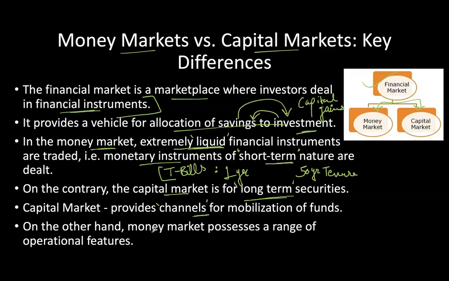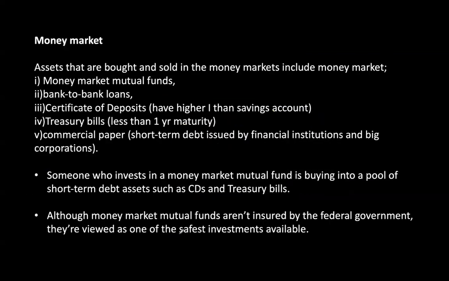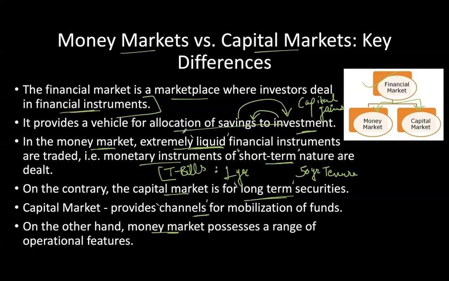And we have comparatively more of a range of operational features when talking about the money market. So the basic difference between money market and capital market is that the money market deals with short-term, monetary instruments, and the capital market is for the long-term tenure.